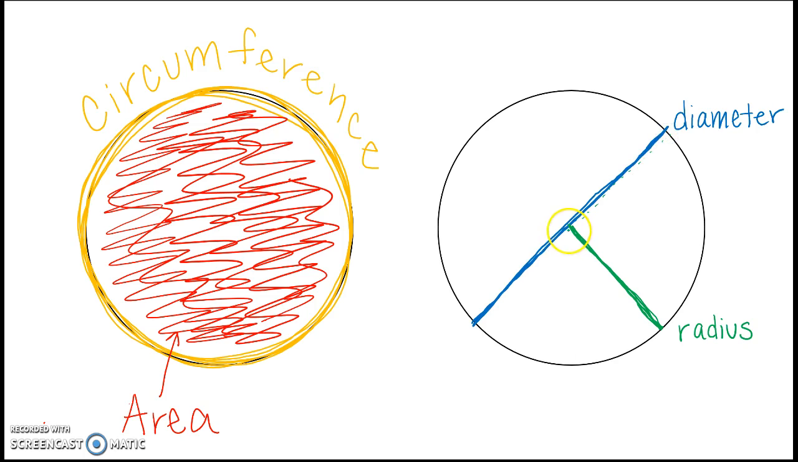Okay, so now that you can label your circle, I want us to go and look at our formula chart, okay? Because these problems that we're going to solve together, we're going to talk about finding the circumference or the crust and the area.